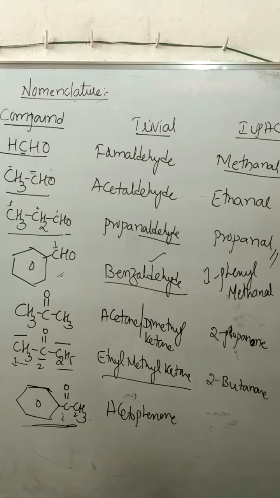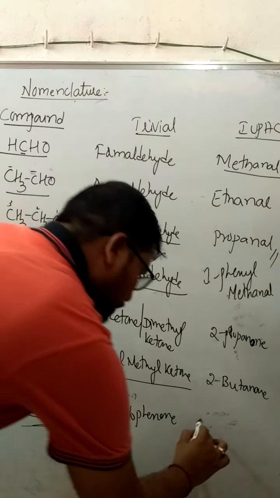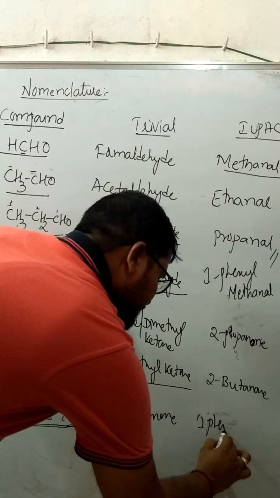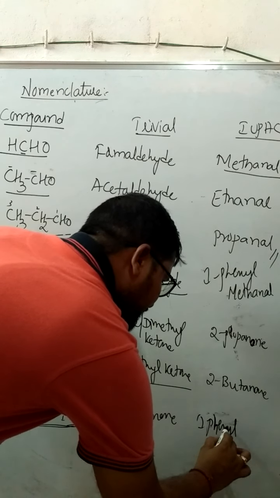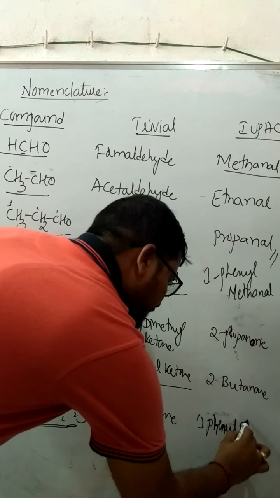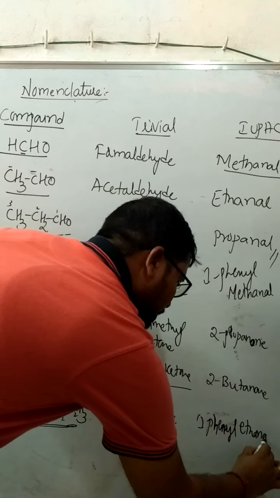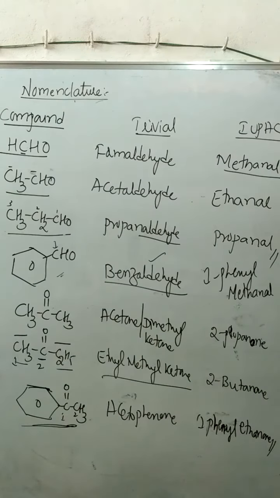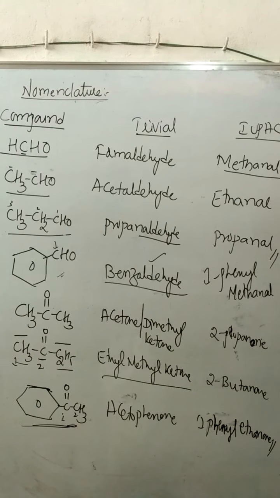I can call it 1-phenyl ethanone. So this is known as 1-phenyl ethanone. These are some important examples related to both aldehydes as well as ketones according to their nomenclature.